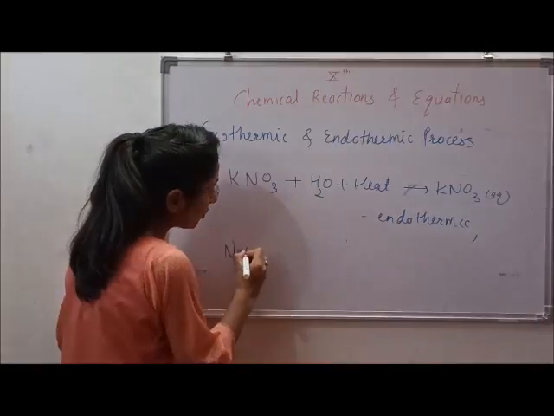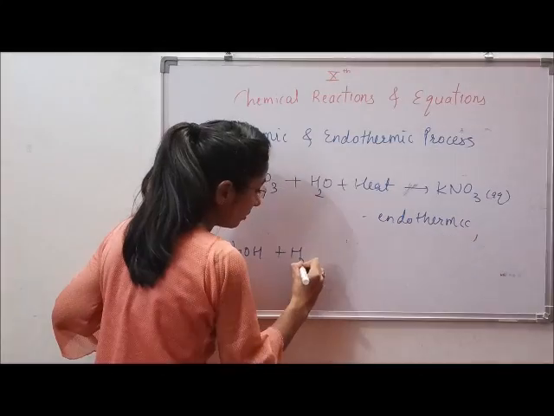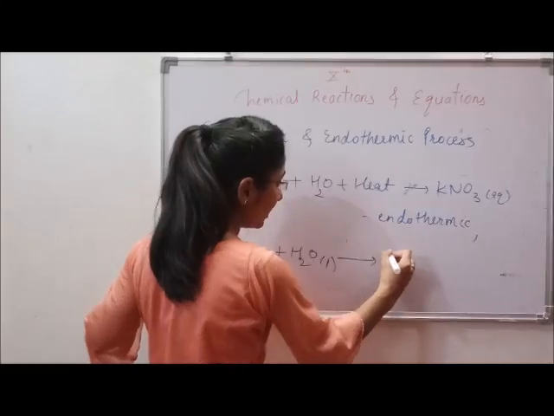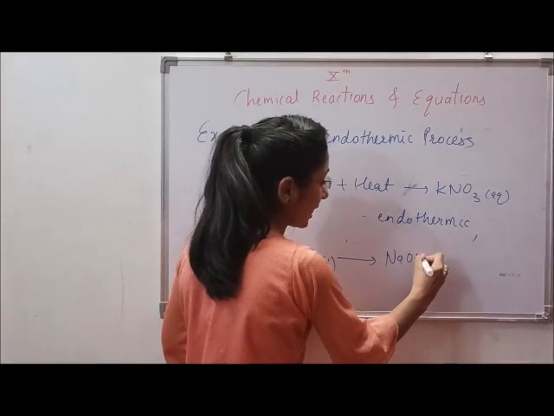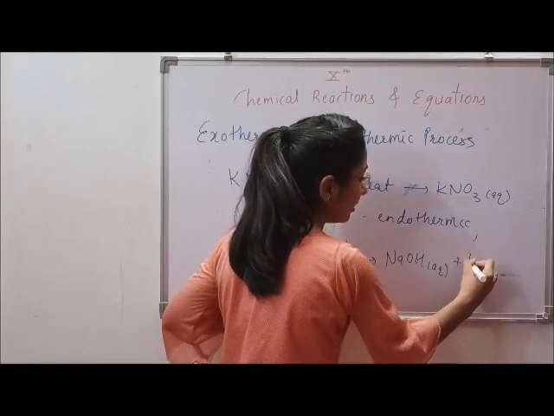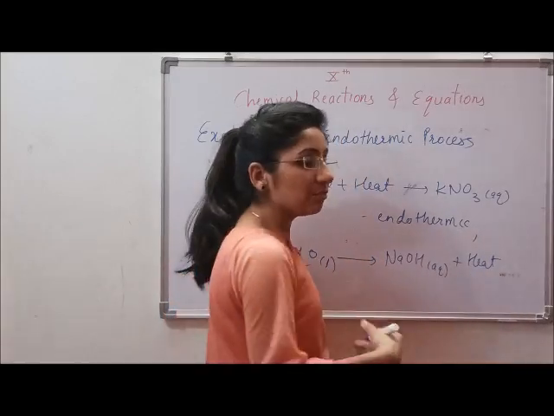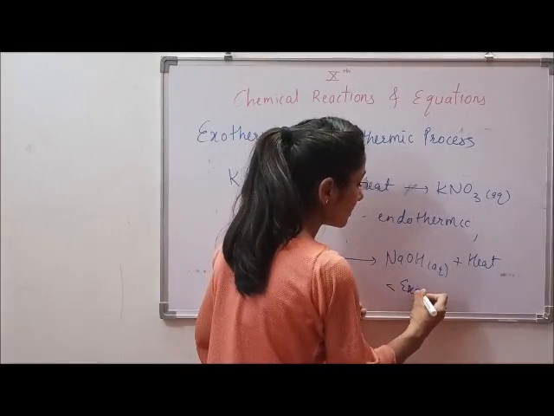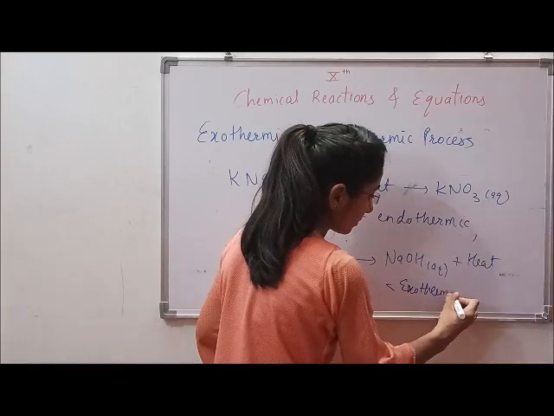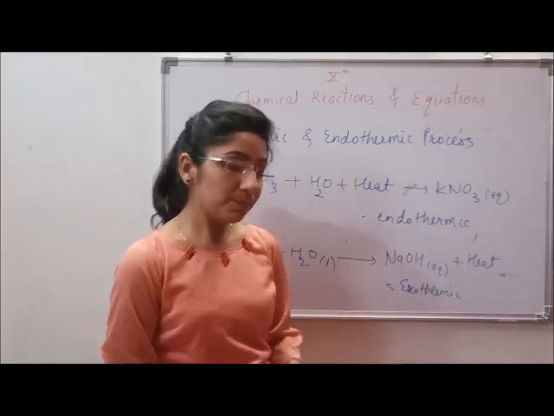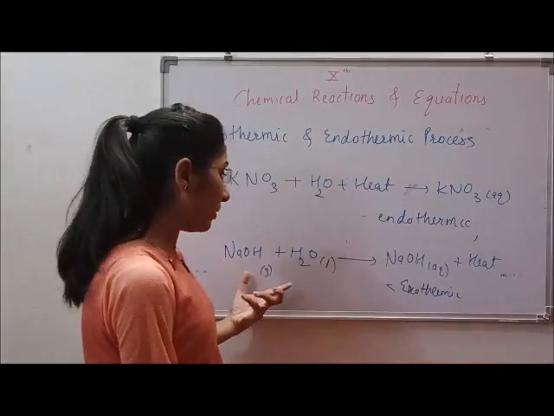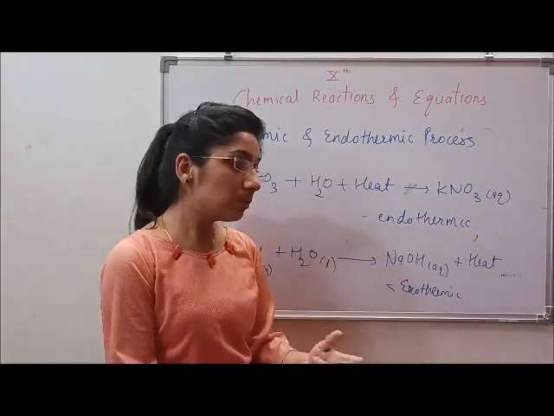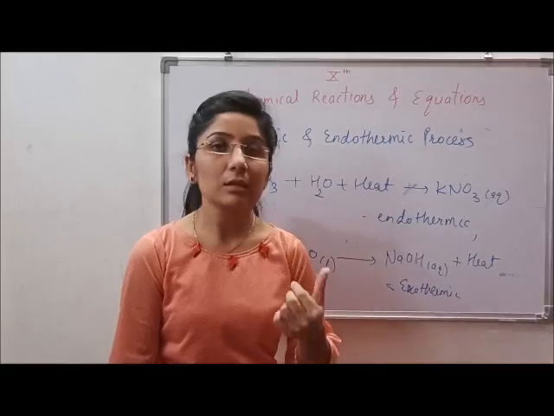Then there is next, that is an example of exothermic reaction. When we add sodium hydroxide in water, the pellets of sodium hydroxide when added into water will give NaOH aqueous, that is aqueous sodium hydroxide, and it will evolve the heat. So as it is evolving heat, as it is giving out the heat, such a reaction is called exothermic reaction. And if we see after the sodium hydroxide is mixed into water, the reaction mixture in the test tube, the temperature of it has increased.